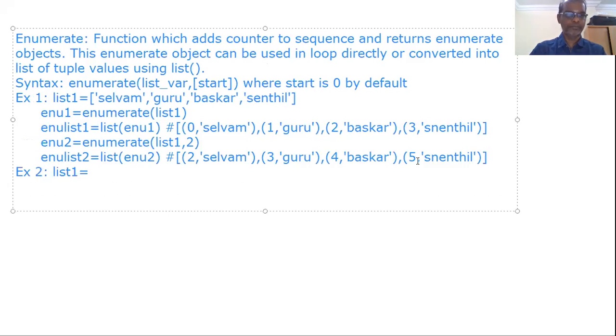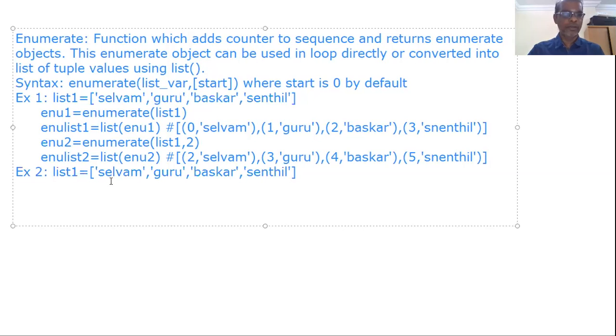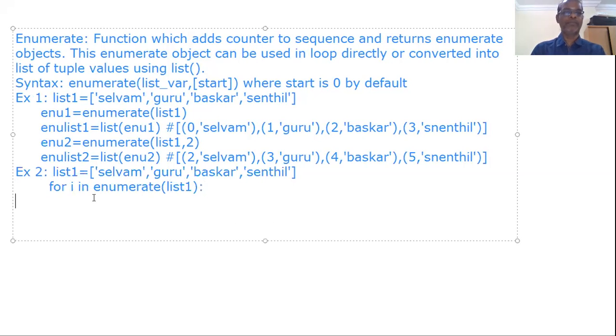The same values we can get here. So we are creating one list here. Then we have to create an enumerate object. That enumerate object can be used in a loop. So we can use a for loop: for i in enumerate, here list 1. Directly we are using the enumerate object in the loop. What will happen? Here enumerate of list 1 creates one object, that is the enumerate object.